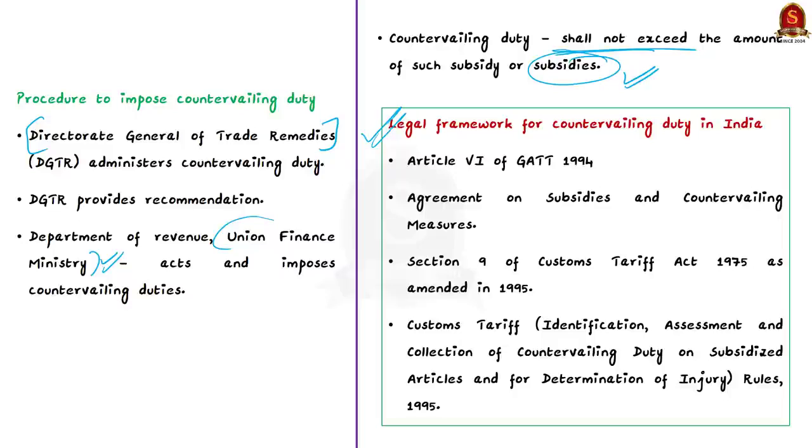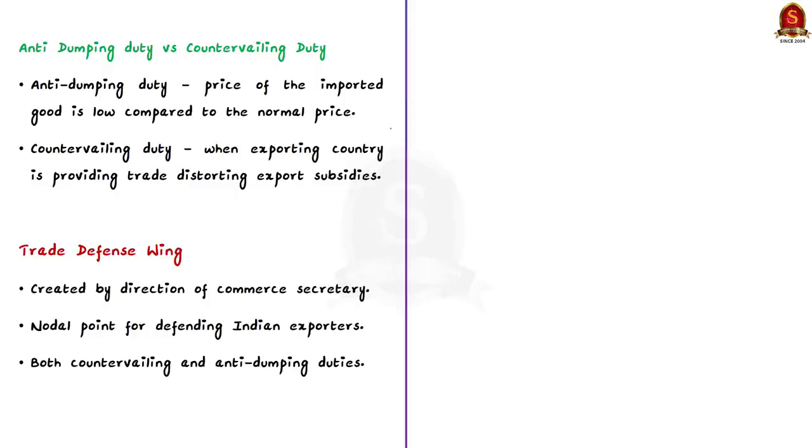Now to just understand, let me tell the main difference between anti-dumping duty and countervailing duty. See, anti-dumping duty is applied when the price of the imported good is low compared to the normal price of the good. But on the other hand, countervailing duty is applied when the exporting country is providing some subsidies to promote export. Now let us take an example to understand the difference between anti-dumping duty and countervailing duty clearly.